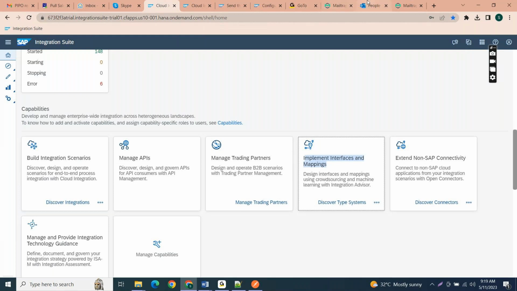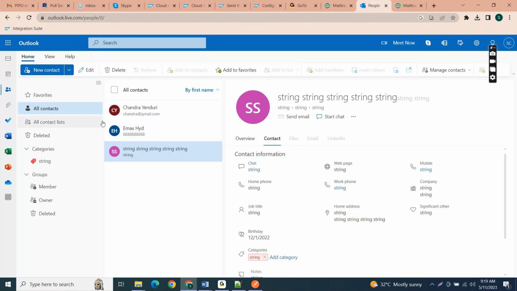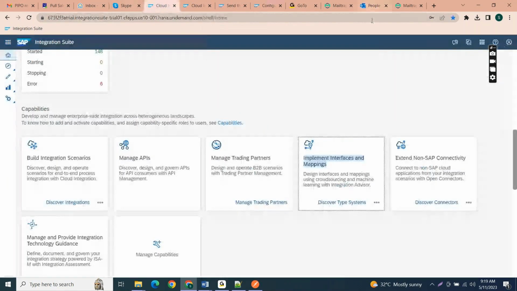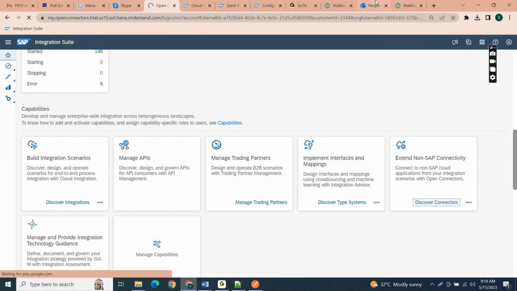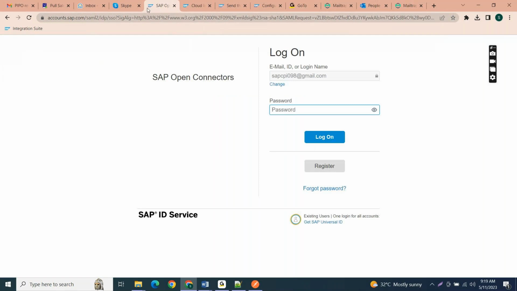So this is a SAP system, and this is a non-SAP system. Outlook is a non-SAP system. So what is the use of this extend non-SAP connectivity? SAP has already made some configuration for all these types of services, like third party services, third party systems, non-SAP systems. SAP pre-built the connection for those services. So once you click on that service, open connectors,